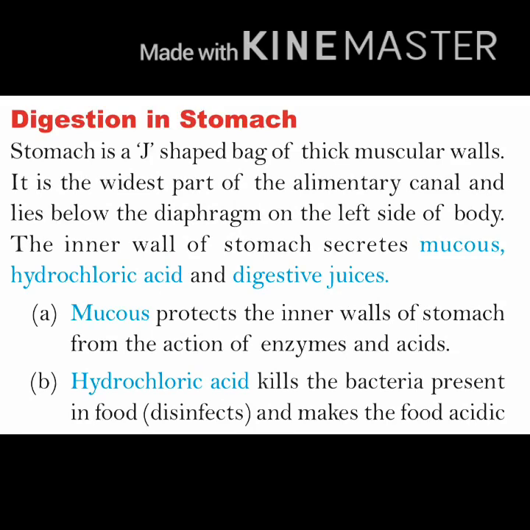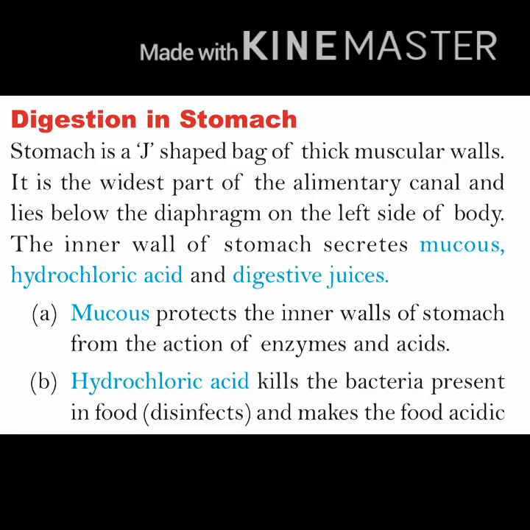Next is digestion in stomach. Stomach is a J-shaped bag of thick muscular walls. It is the widest part of alimentary canal and it lies below the diaphragm on the left side of body. Inner wall of stomach secretes mucus. Mucus is a thick and sticky liquid secreted by inner walls of stomach, along with hydrochloric acid and digestive juices. Mucus protects the inner walls of stomach from actions of enzymes and acid. The mucus present in the inner lining of stomach protects it from hydrochloric acid and enzymes.